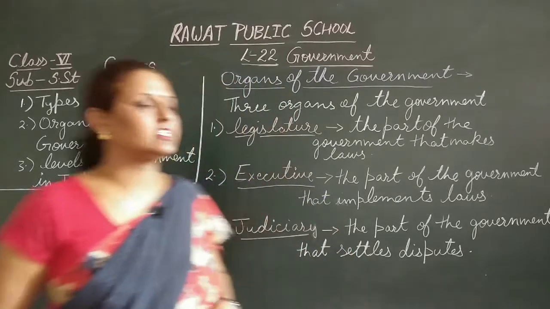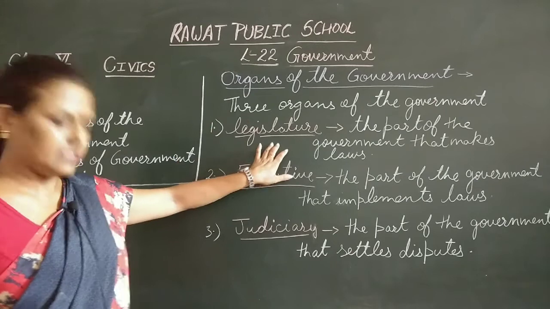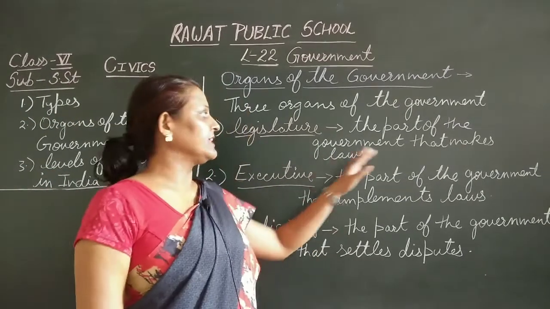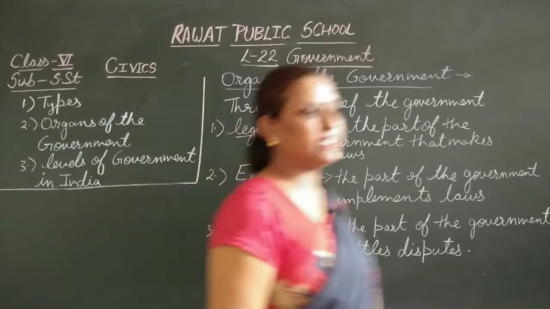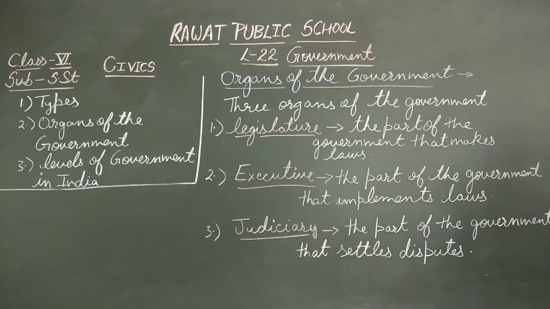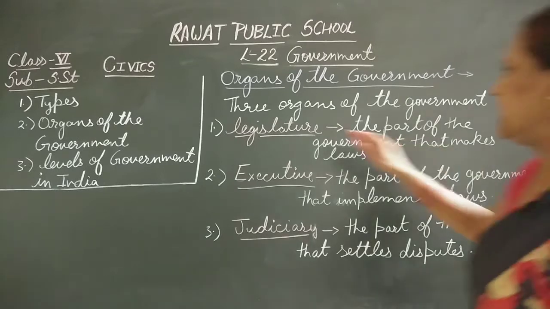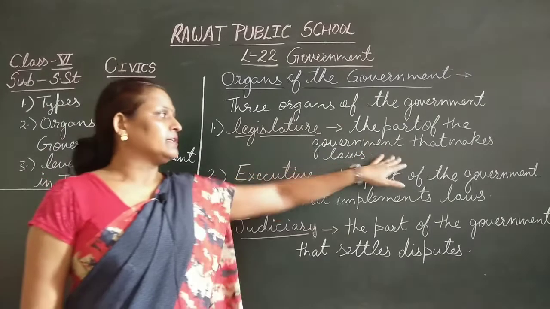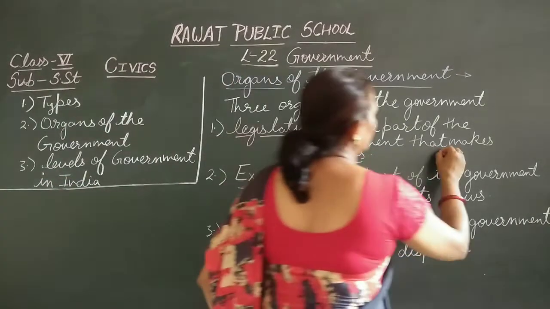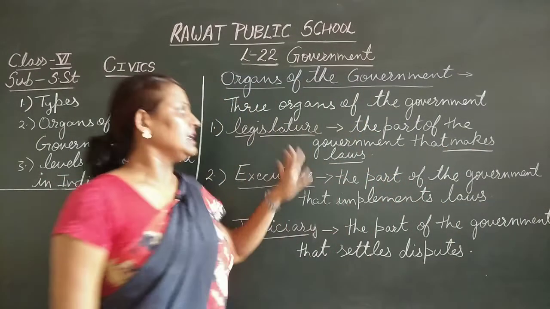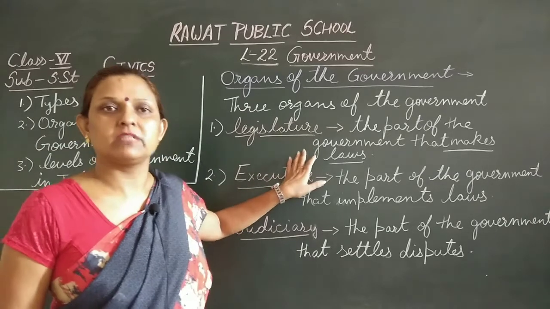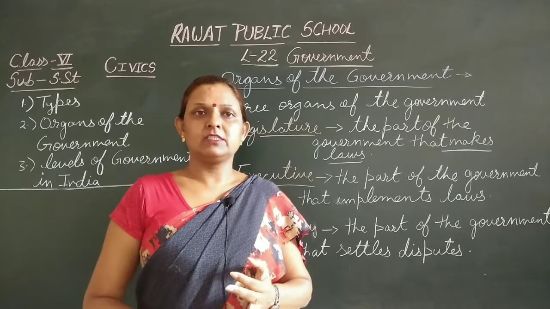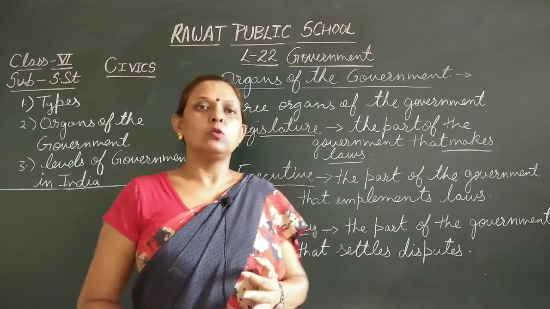Now what is legislature? The legislature is that part of the government, or we can say organ of the government, that makes laws. The responsibility of making laws is under the legislature. Laws for us are made in the legislature. At the central or union level, Lok Sabha and Rajya Sabha are the two houses which make laws for us.